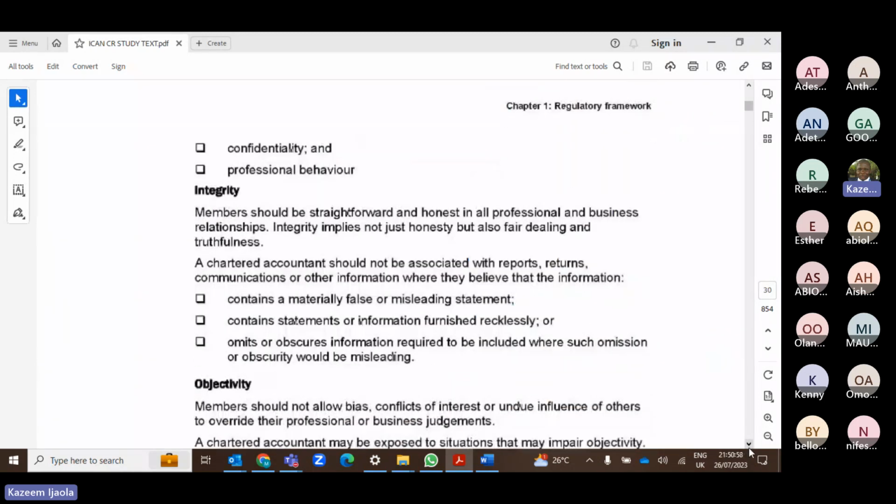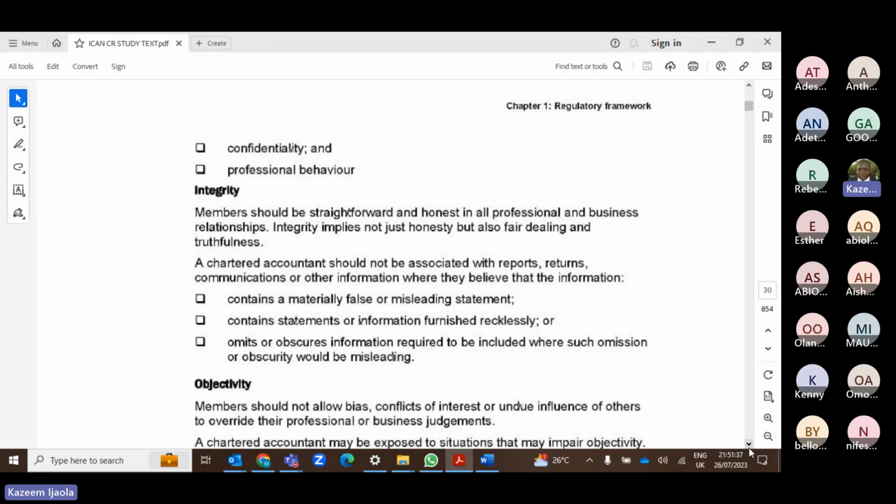Then the next one is confidentiality. Confidentiality simply means that you should not expose the private data of a client or your company to a third party. That's completely so. But know that recently ICAN released a law, an act known as NOCLAR, the Non-Compliance with Laws and Regulations. That NOCLAR simply overrules the concept of confidentiality. Because what NOCLAR states is that suppose you work with a company now, and your company is continuously violating the law of the land. They are not remitting PAYE, they are not remitting taxes, they are not remitting pension, they are not doing anything.